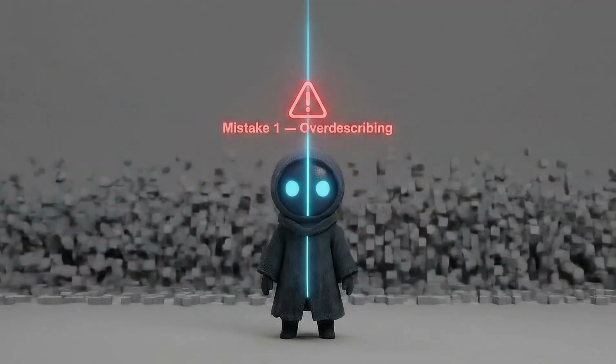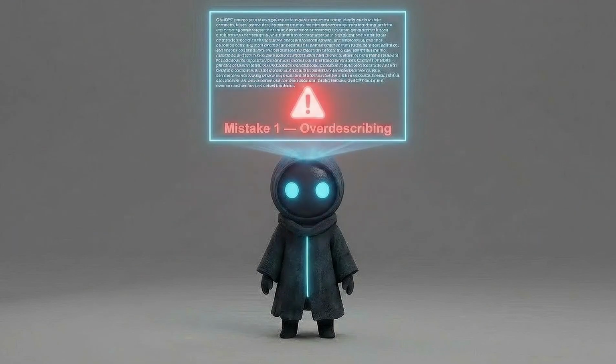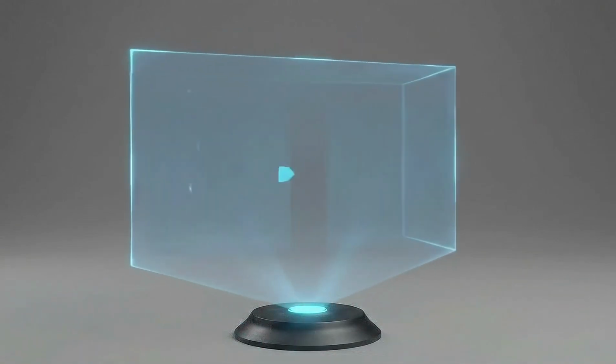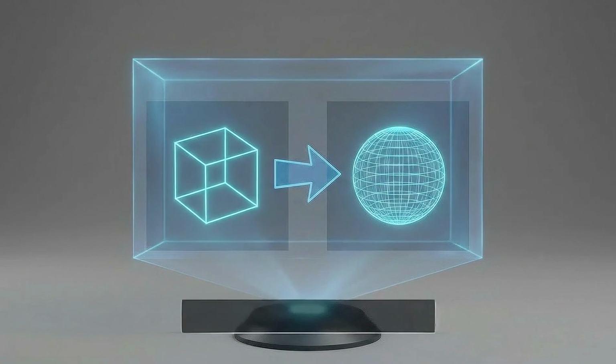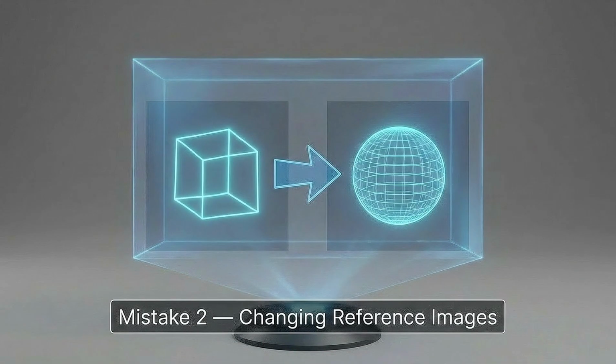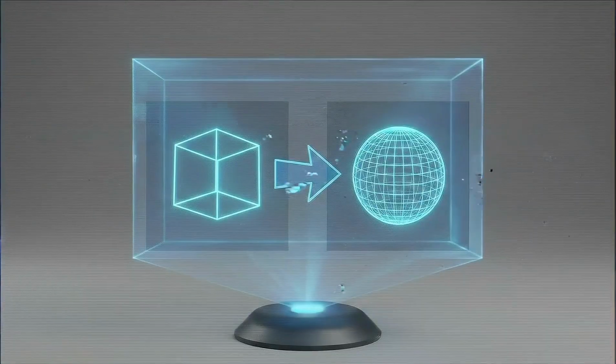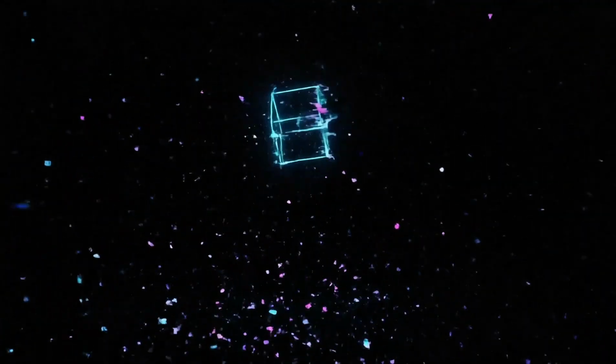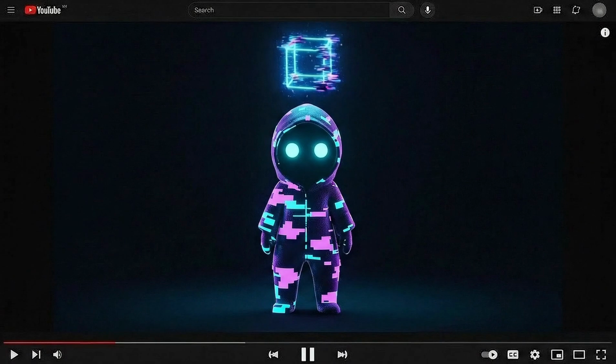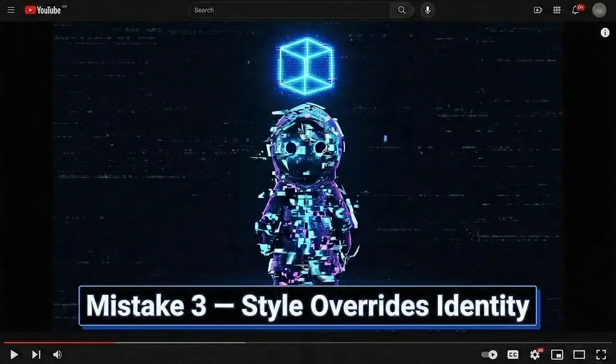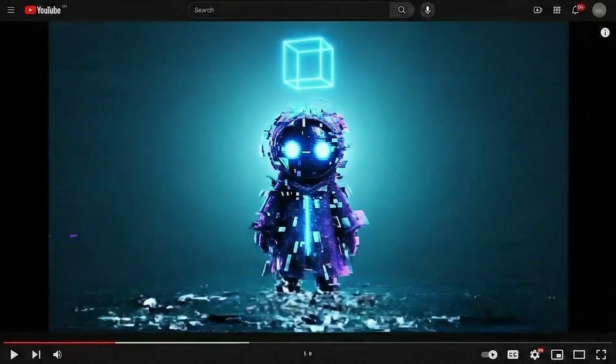Before we finish, let's look at the most common mistakes. First, over-describing. Too much creativity breaks consistency. Second, changing reference images. Multiple faces create multiple characters. Third, prioritizing style over identity. Style should serve the character, not replace it.